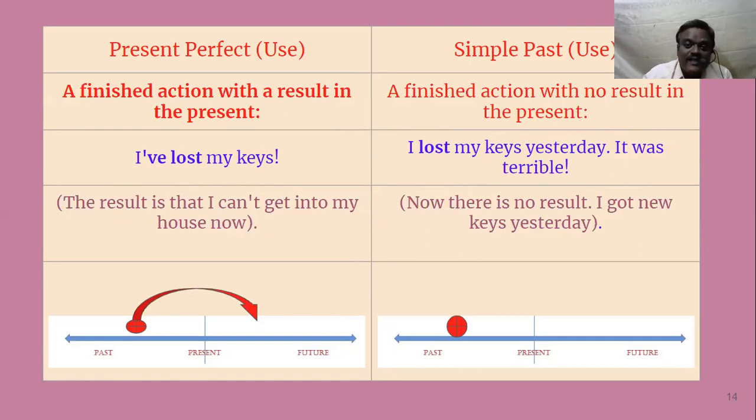So that's why it was terrible. I was in great trouble. I had to bring somebody to open the lock. I was in terrible trouble. So you explain it. So it has no connection to the present. Whereas here, of course, losing the keys is over, but the impact you are experiencing, the result is that I can't get into my house now. So the result in the present, the impact is still seen in the present. In that case, you use present perfect.